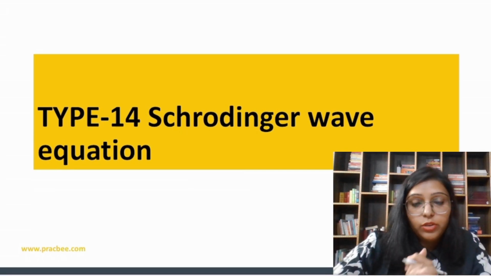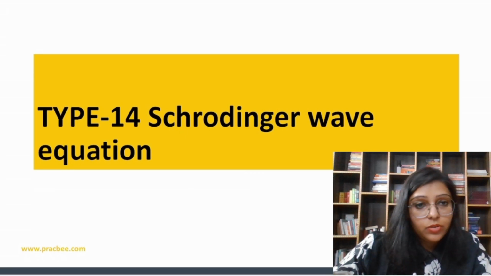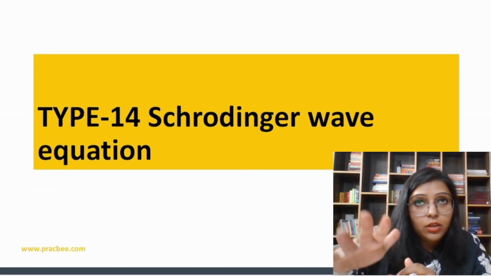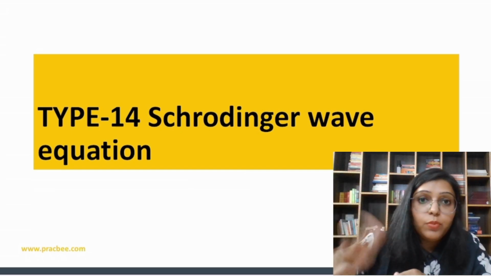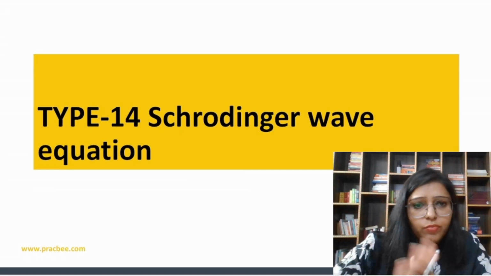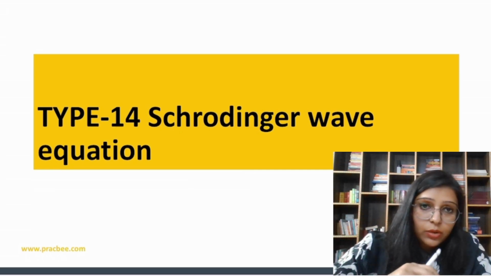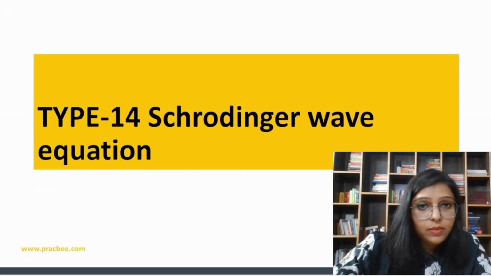Now we are moving to the next slide. In this we are going to discuss some questions which are related to the Schrodinger wave equation, the probability density, the radial probability density function, and the wave function. We have some plots with respect to that, and then we are going to find out the nodes. Questions are very simple, so let me put some information related to this topic. Let's do it.